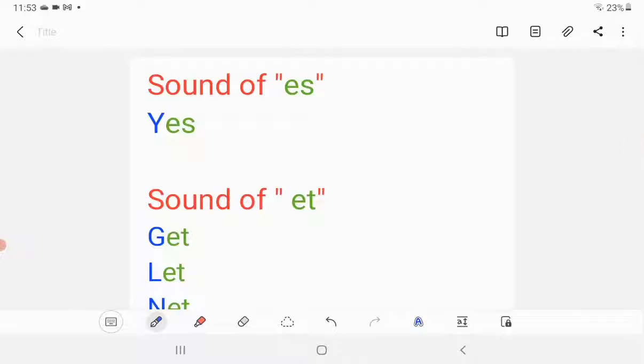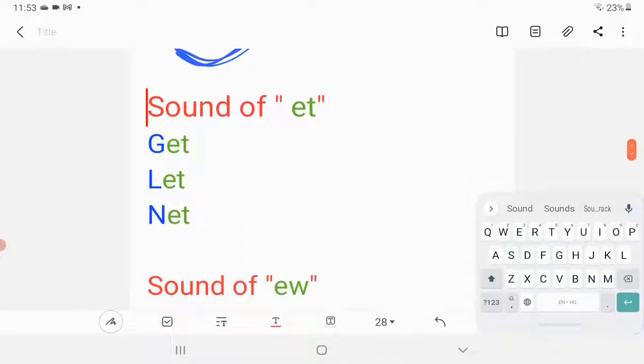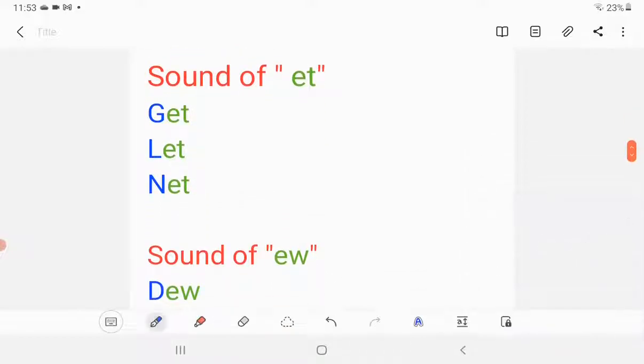Let's move to the next sound of vowel E with letter S. So it becomes S. Use your upper jaw and tongue. S. So we have a word yes, yes, yes. Very good.